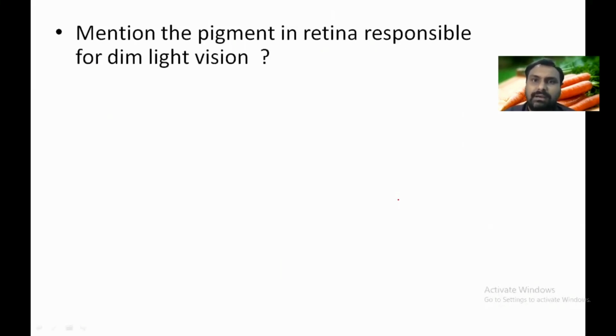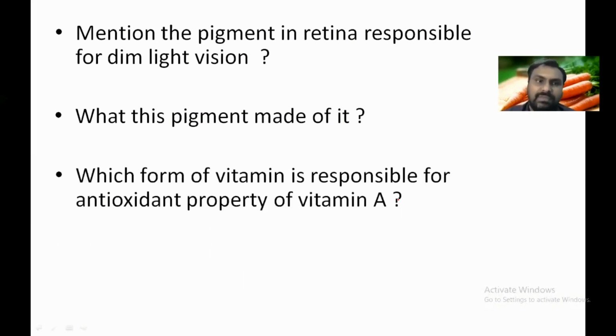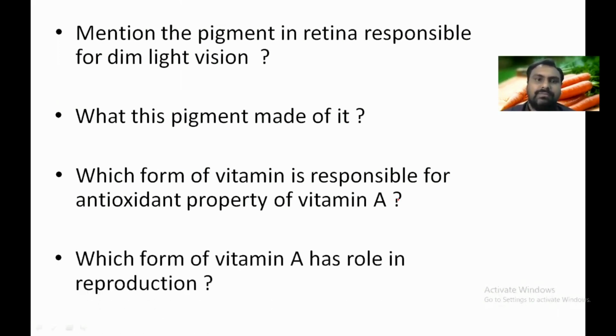Mention the pigment in the retina responsible for dim light vision. The pigment is rhodopsin. What is this pigment made up of? It is made up of 11-cis retinal and opsin. Which form of vitamin A is responsible for the antioxidant property? It is beta carotene. Which form of vitamin A has a role in reproduction? It is retinol. So this is all about vitamin A.